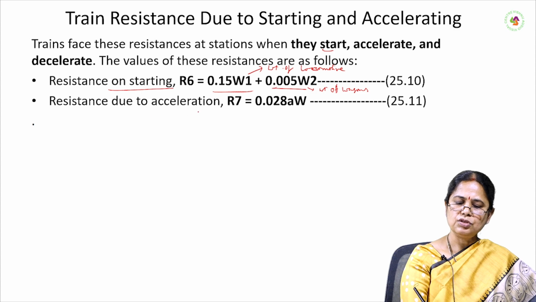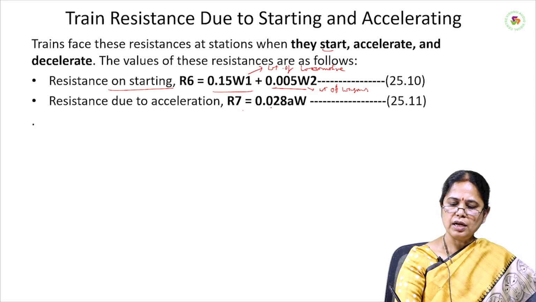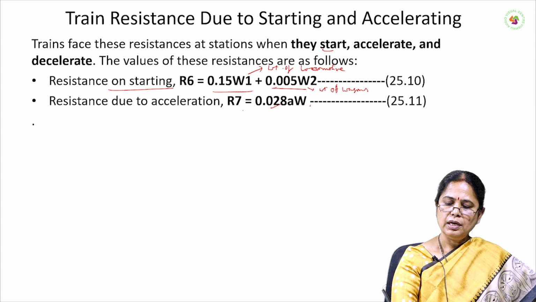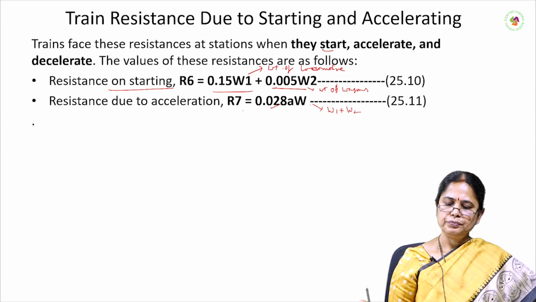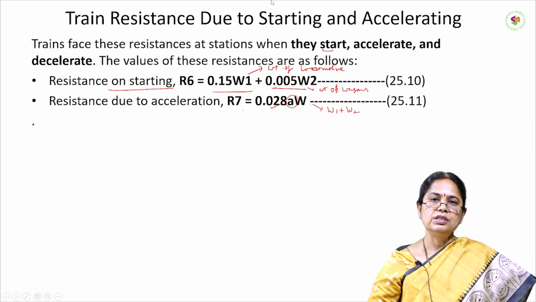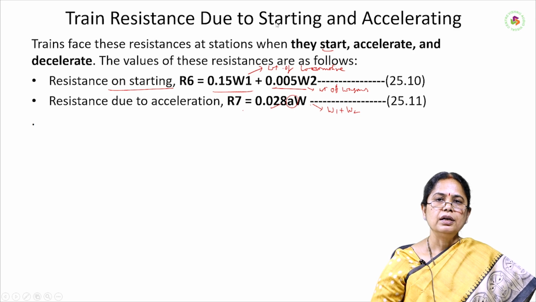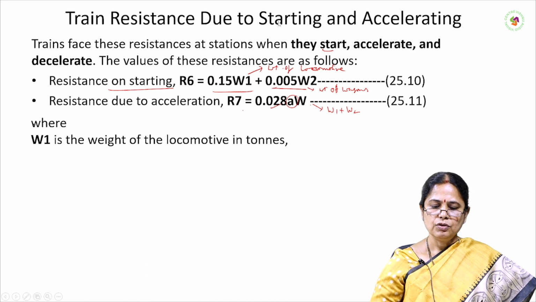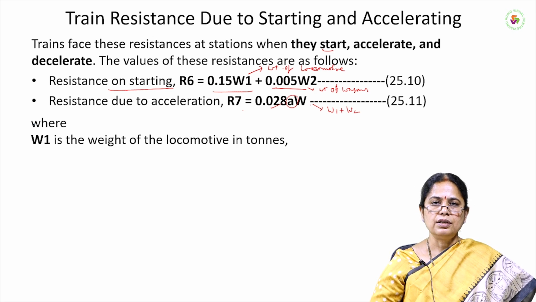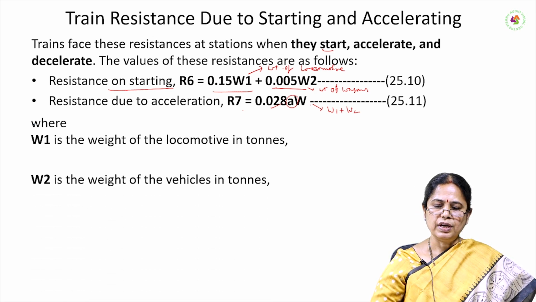And resistance to acceleration, R7, is 0.028 AW, where the weight W is equal to W1 plus W2, A is the acceleration and W is the weight of the vehicle in tons. So, R7, the resistance due to acceleration, is directly proportional to the acceleration and weight of the vehicle.